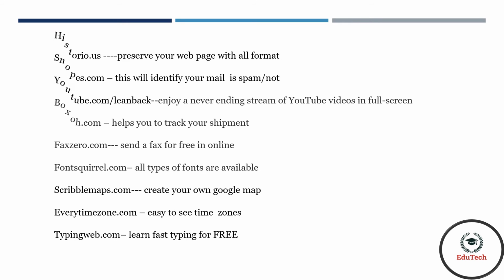Historio.us. This preserves your website with all format, even passwords. Snopes.com. This will identify your mail whether it is spam or not. YouTube.com/leanback. This is used to see your YouTube videos in full screen. I think some of the videos are not in full screen in YouTube.